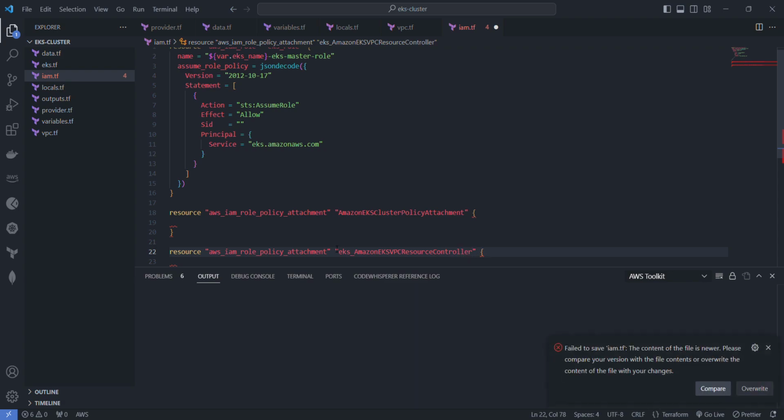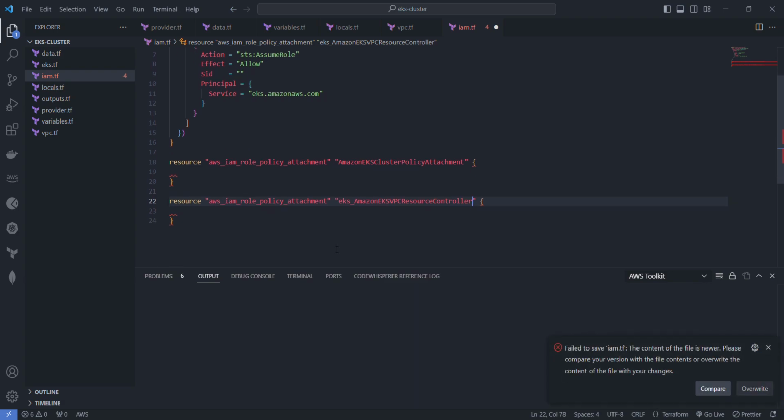Let's just go up here. So now we've got these two policies, and let me call that attachment, by the way. We want to attach them to our role, and all of these are Amazon managed.